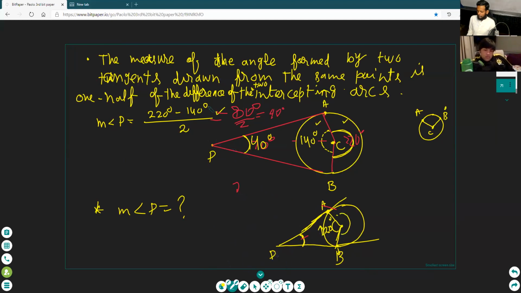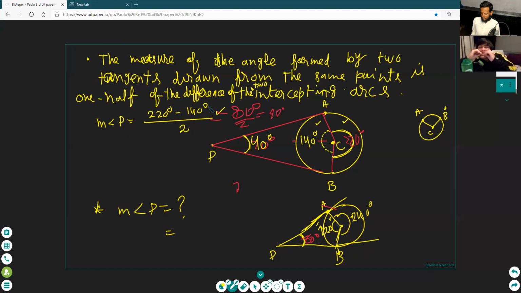What will be here? First, tell me what will be here. 240 degrees. And what will be here? This is 120. Okay, 240 degrees, and you are taking the difference.